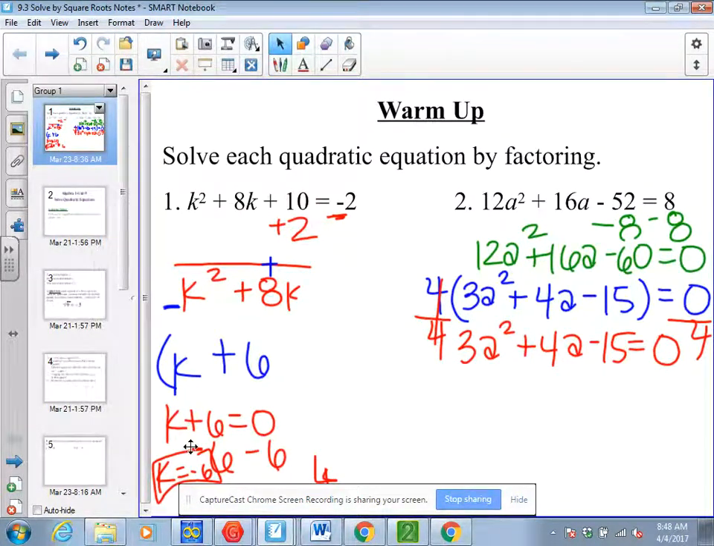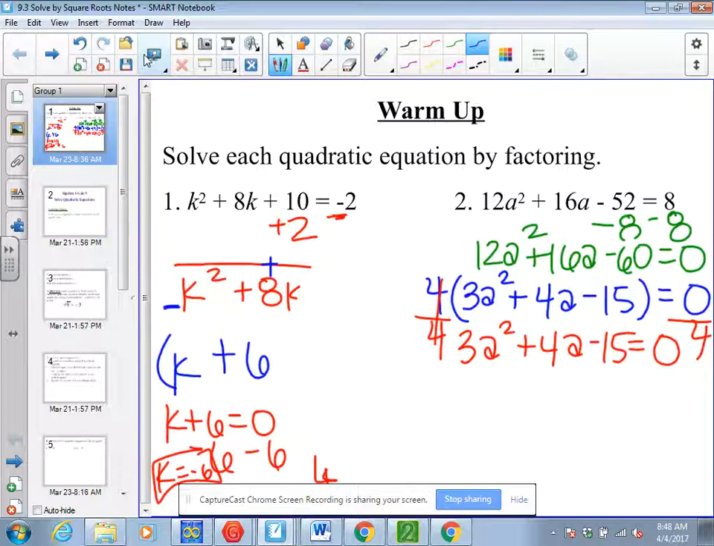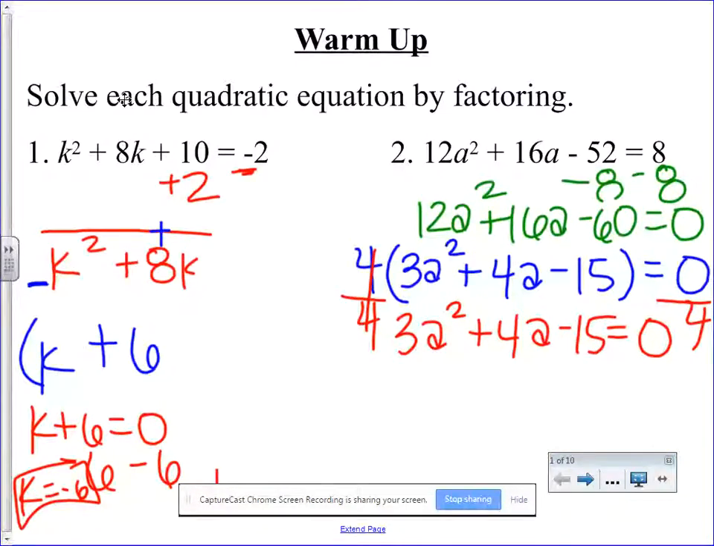Then I need to solve using AC split. Since a is greater than 1, that's the key indicator there. If a is greater than 1, you have to use AC split. So I'm going to multiply a times c. It's going to give me a negative 45 and a 4a here. So it multiplies to negative 45, adds to 4, that's going to be a positive 9 and a negative 5.